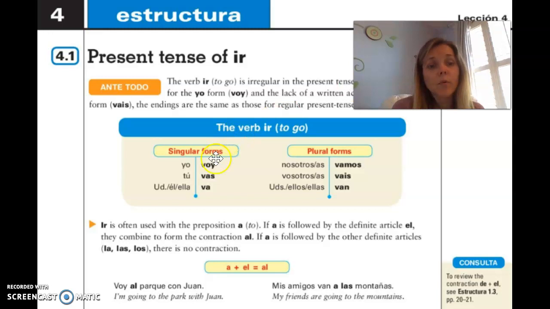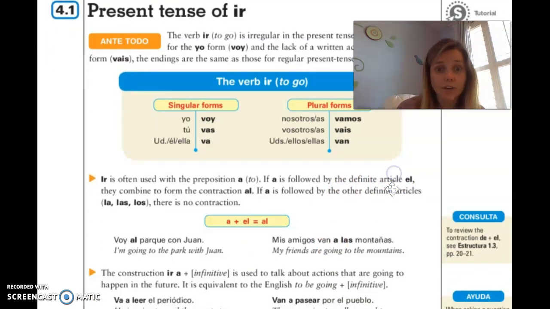Here they give the example of I am going to the park with Juan. Voy al parque con Juan. And then the plural form, mis amigos van a las montañas. So that's how you're going to blend the a plus el or other definite articles.